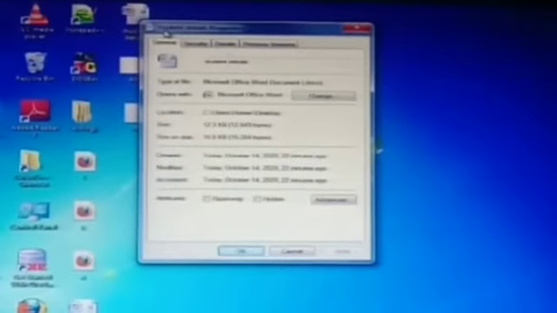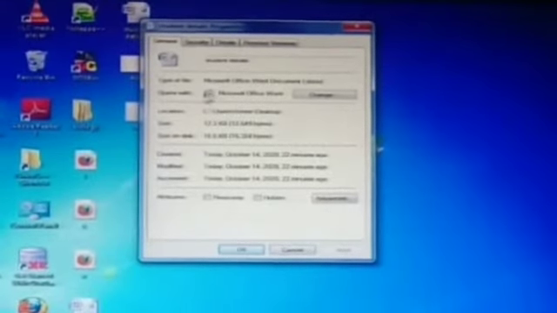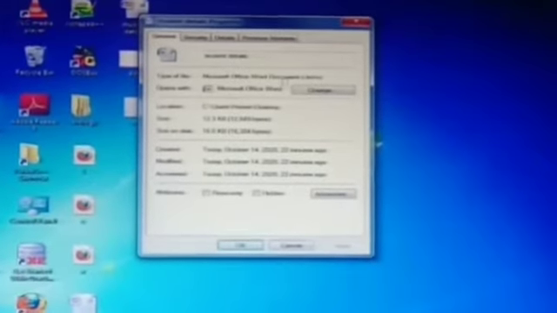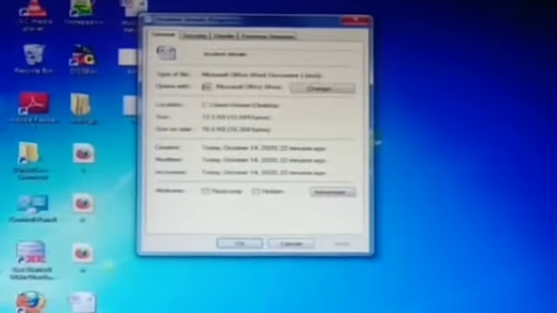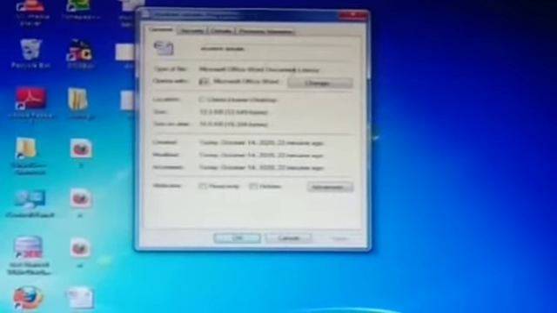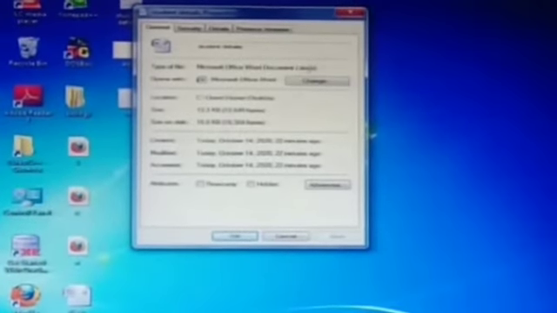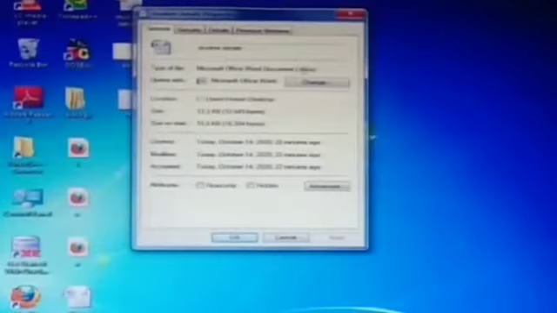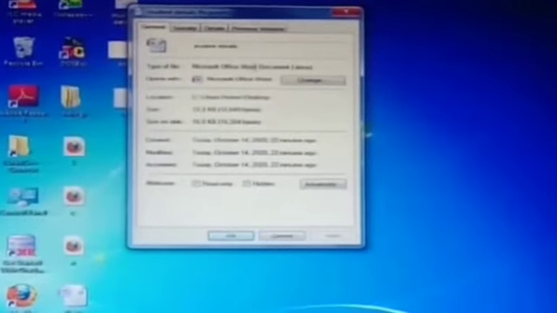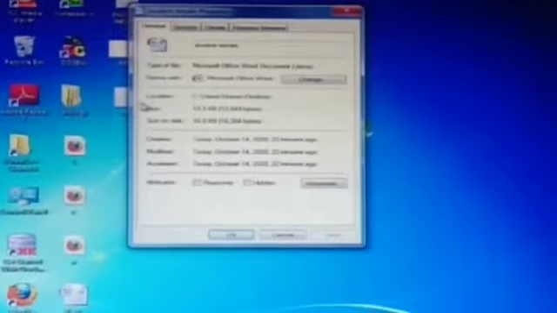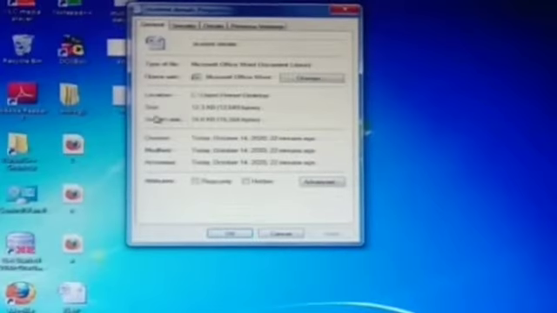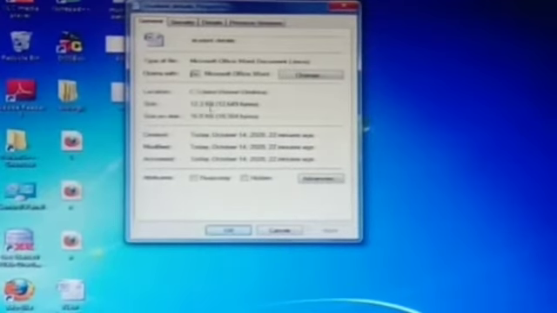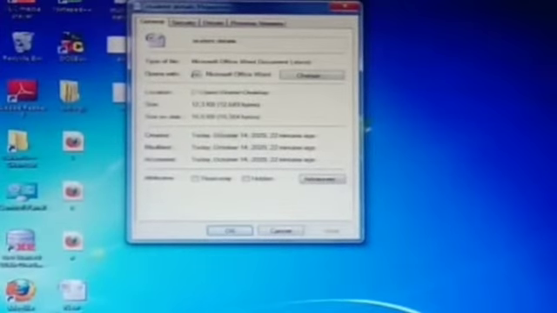See here, this is the student details file, right? And it is what type of a file? It is Microsoft Word document. You can see doc. This is the extension. File name, we have student details, and this is the extension doc. This is the extension, means it specifies which type of file it is. It is Word document file, and we have location where it is saved. It is saved on the desktop. And what is the size of the file? That is 12.3 KB. This is the size of the file.